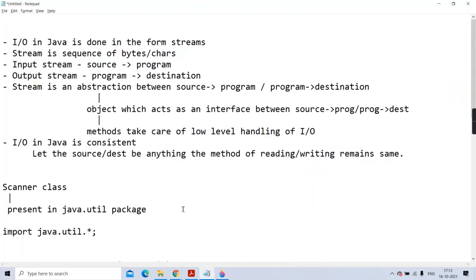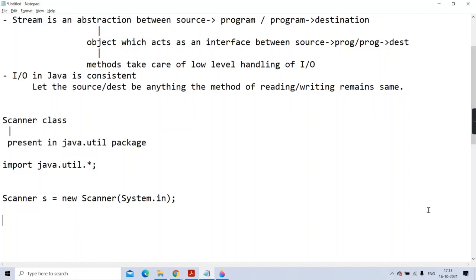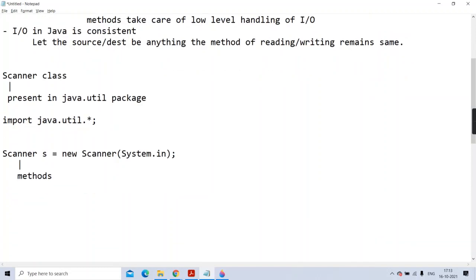So now I'll tell you the methods of that scanner. See here, Scanner class methods. Methods means, you know, the functions which are present in the class. And there is an abstraction mechanism. You don't bother about what is implemented in those methods. You just use them.